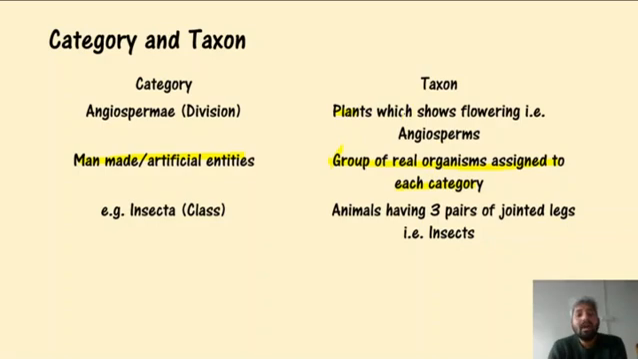Now say the plants which are showing flowering, they are real organisms, right? The plants which are showing flowering are called angiosperms. But the division, the category where they are placed, that is Angiospermae. Similarly, the animals which have three pairs of jointed appendages, jointed legs, are called insects. They are living entities, but they are placed in Insecta, which is an obligate category, class. Insecta class में उनको place कर दिया गया है. Okay बच्चे, this is how we can explain it.